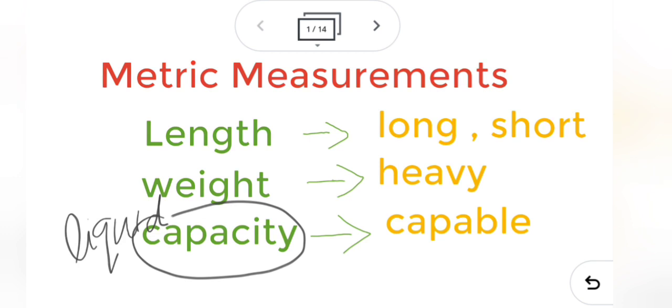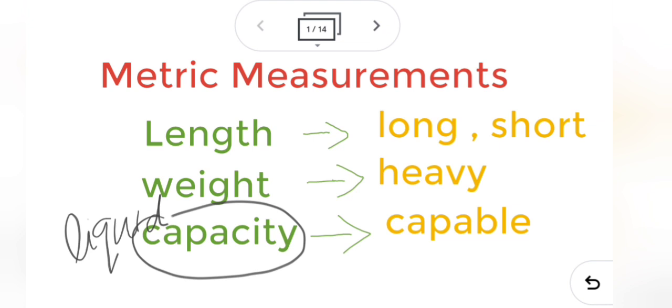So we measure its capacity, how much it is capable of holding, how much can be held in a vessel, in any object. It can be a bottle or can or whatever. How much liquid that object can hold, that is called the capacity, its capability.